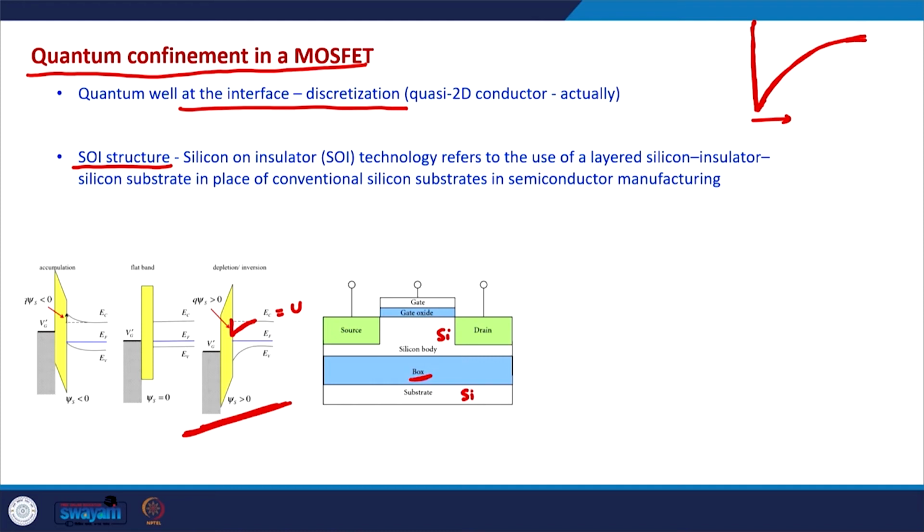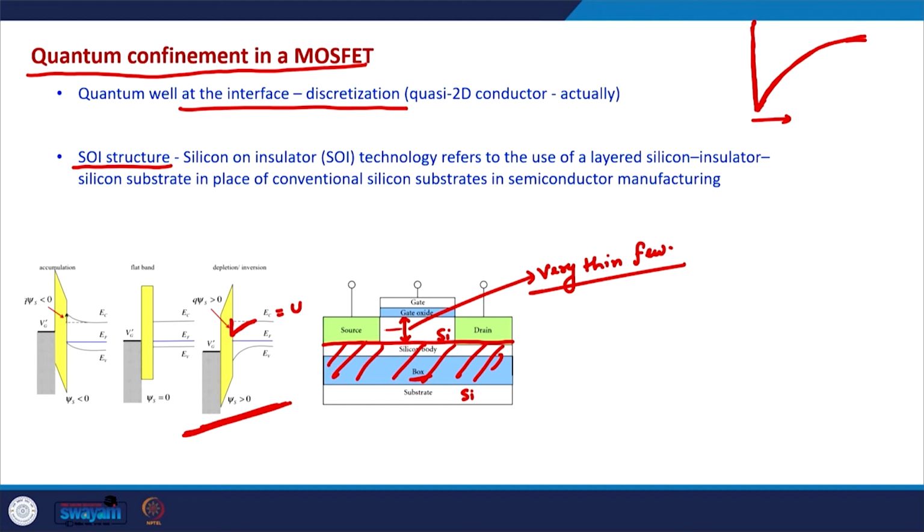Most of the time this silicon layer is extremely thin, and all of this is buried oxide. This layer is only a few nanometers thick. So in this case also the electrons will be confined between the two oxides in a way.